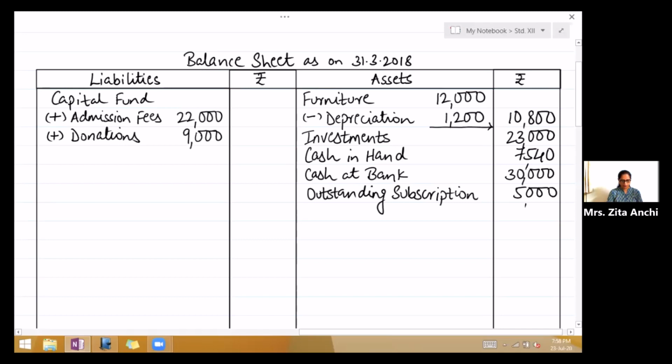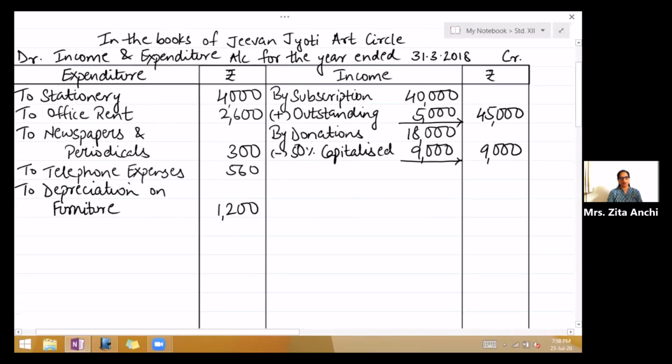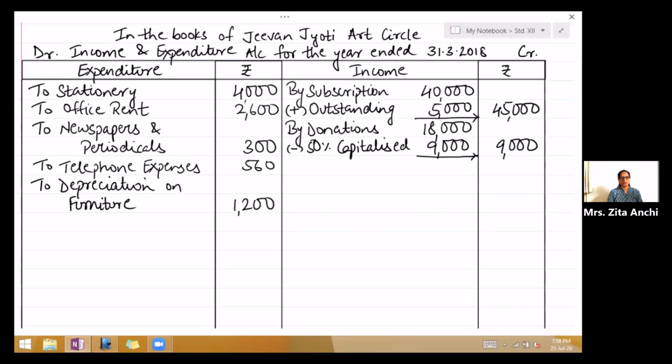Okay. We have finished with receipts and payments account. We have finished with adjustments. Now you will close income and expenditure account. So see which side is greater. By looking at it, you can see that the income side is greater. So take the total of the income side.